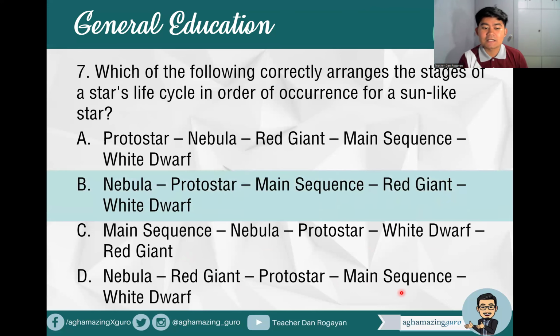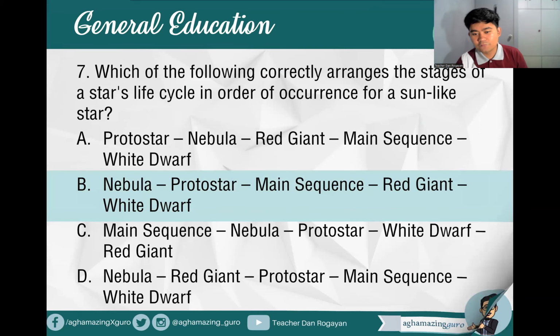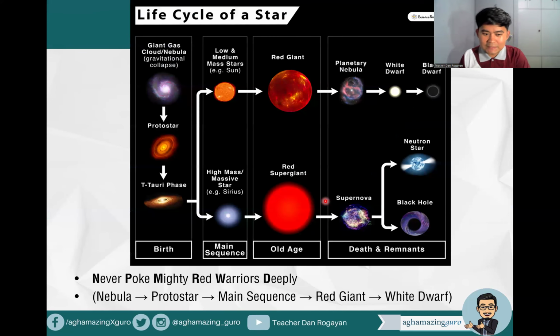And that is what? That's correct. It's letter B. We start with the nebula, the cloud of gas and dust, then the protostar, the main sequence, the red giant, and the white dwarf. If you look at the sun-like star, here you can see the nebula, then the protostar, the T Tauri phase, although it was not mentioned in the options.